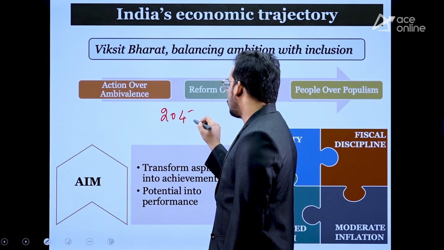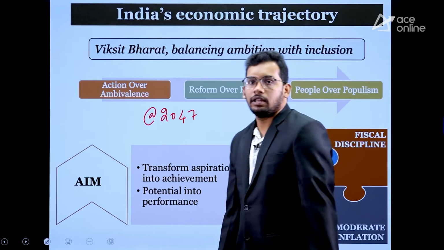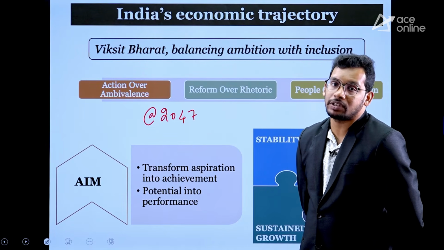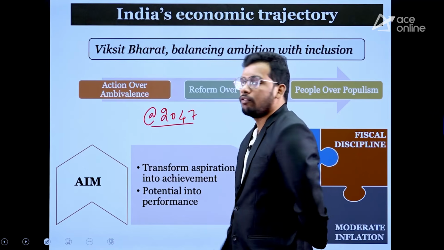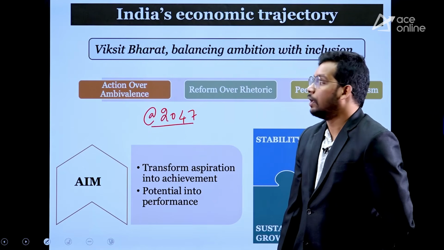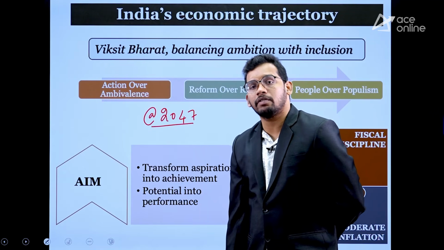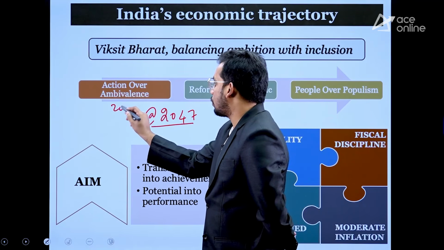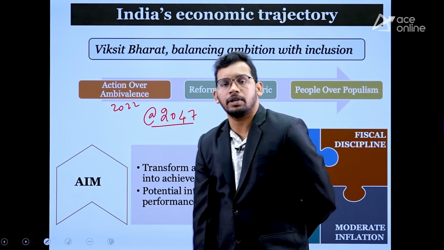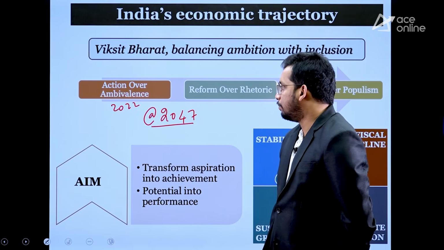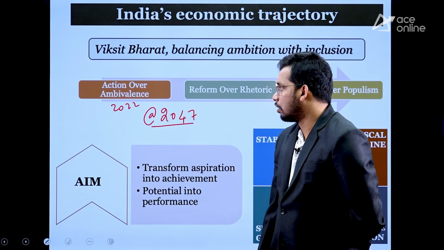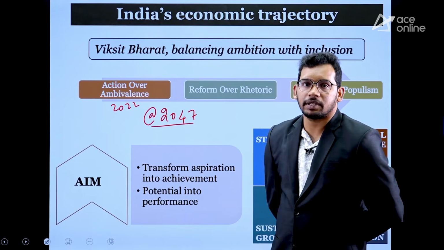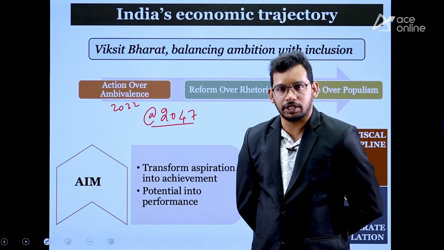Viksit Bharat by 2047. That means the government wants to achieve a developed India. They want to see a developed India by 2047. This is the government's aim. As part of this objective, the government has been presenting the last few budgets since 2022, that is, the completion of our 50 years of independence, right? Since then, we have been presenting the Viksit Bharat budgets, right?